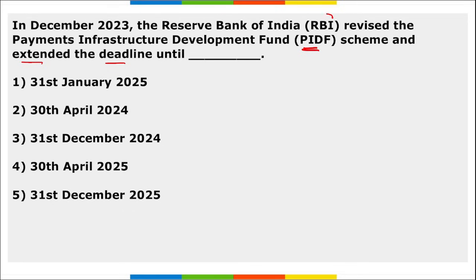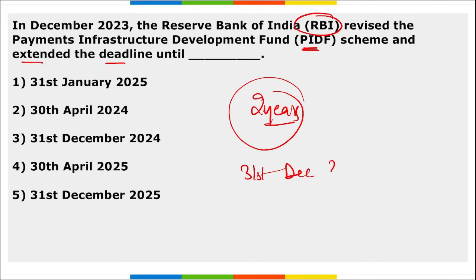RBI revised the Payment Infrastructure Development Fund scheme and extended the deadline until dash. So remember RBI, they have revised the Payment Infrastructure Development Fund scheme, PIDF scheme, and they have extended the deadline by 2 years, that is till 31st of December 2025. Correct? And this PIDF scheme has been enhanced to increase the scope of various beneficiaries and acceptance infrastructure. Correct? So the right option here becomes option 5, 31st of December 2025.